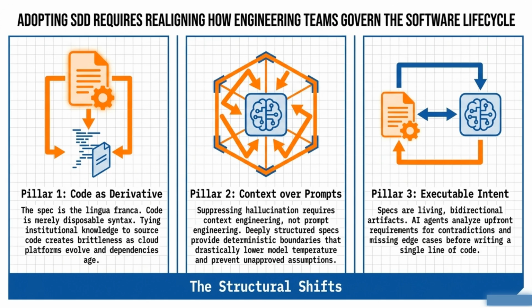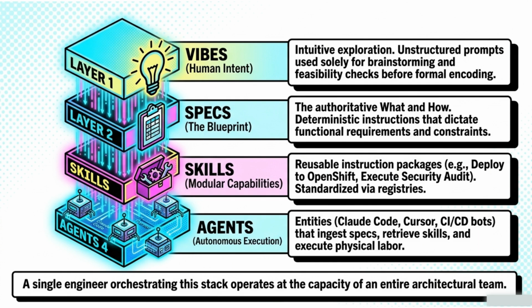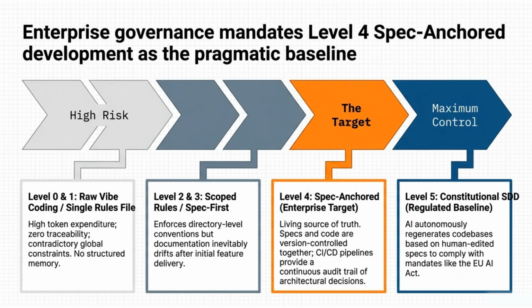to catch contradictions early. This stack moves from vague vibes and formal specs through modular skills to autonomous agents. A single engineer orchestrating this can achieve the capacity of an entire team. Enterprise governance targets Level 4 spec-anchored development. This ensures that specs and code are version controlled together, providing a continuous audit trail for all architectural decisions.